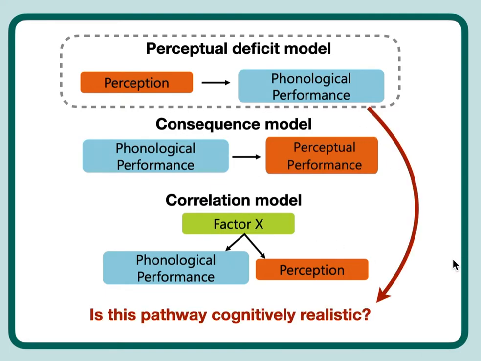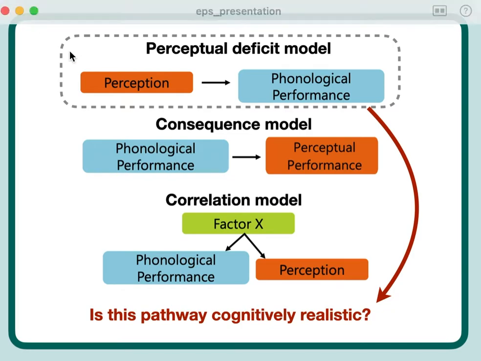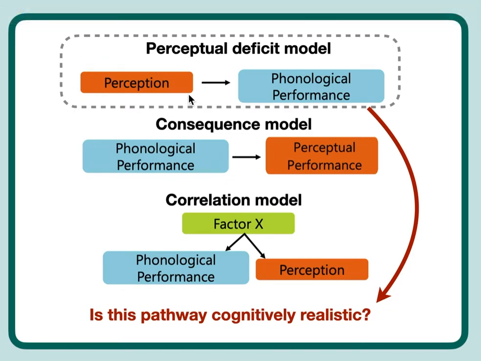Our way of addressing the question is to experimentally disrupt speech perception in typical adults. We create a challenge at the perceptual level by introducing perceptual ambiguity and assess whether this directly affects performance on a typical phonological task, a verbal span task.